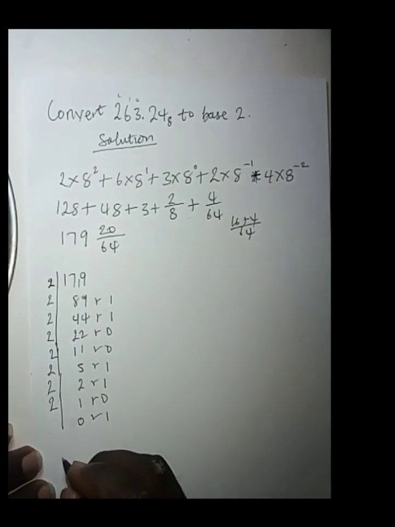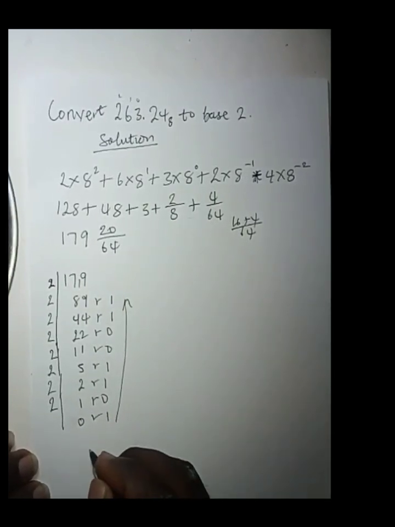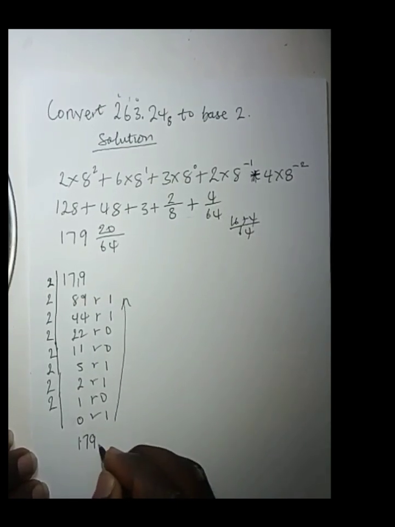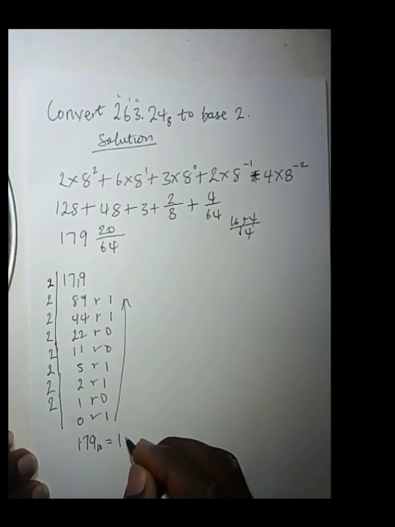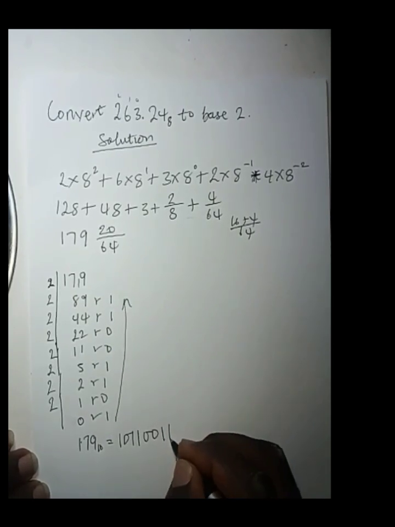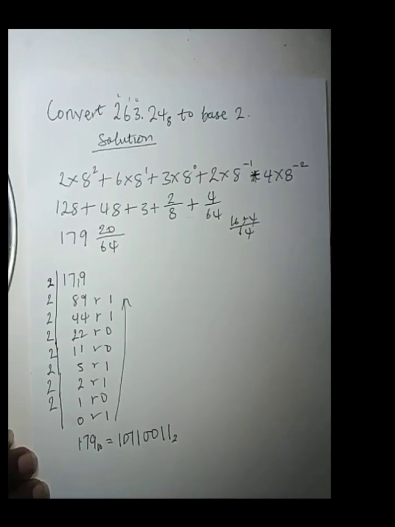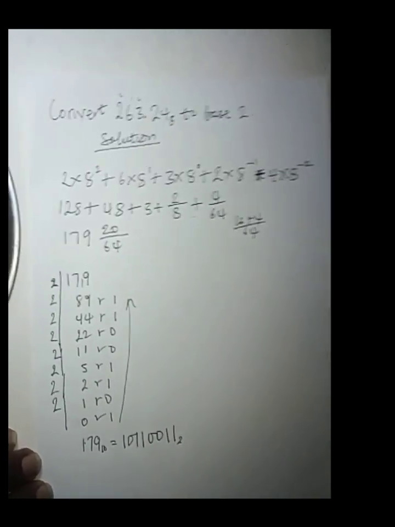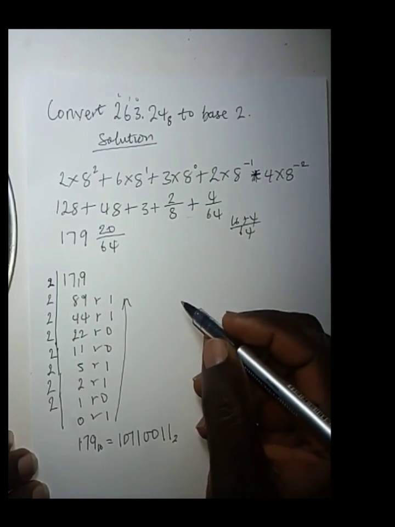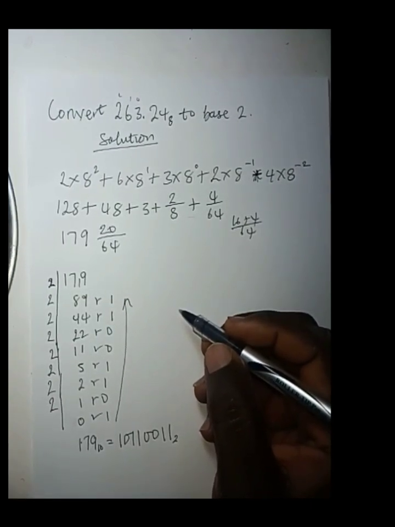So for the whole number part, taking our answer upwards, we're going to have that 179 in base 10 is equal to 10110011. So that is the value of 179 base 10 in base 2. Now for the fractional part, that is the part that I really want to explain properly for some people who are finding it difficult.